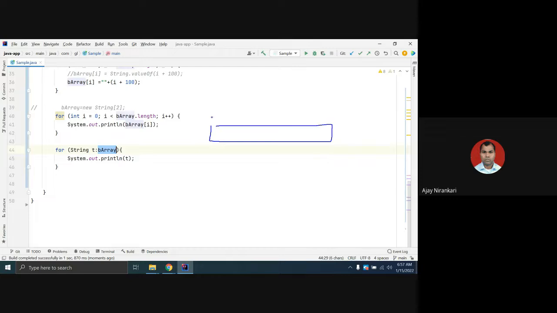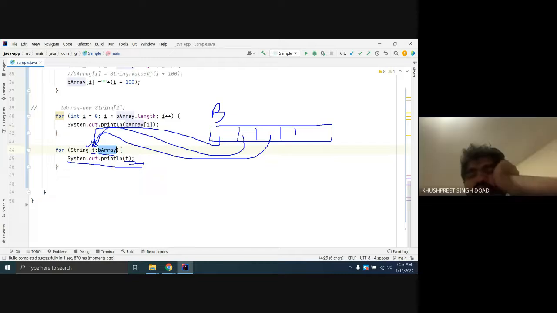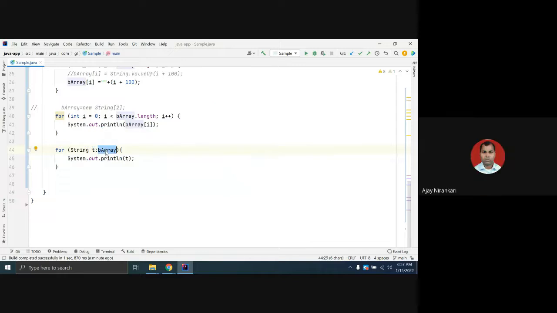This is your B array. B array has 5 elements, right? So here T at a time, the first time holds your first position value and you print it here. Next time T holds a new value, next time T holds a new value, and you are printing T. So how will we know how many times T will go? B goes up to its length.